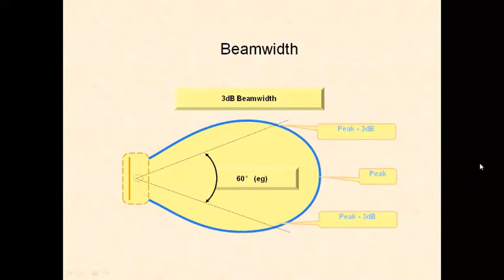So the 3 dB beam width is related to the peak. We are getting 2 points. How are we getting them? It is based upon the maximum field strength divided by root 2. Then we get the 3 dB points here. Draw a line here, and it strikes the field strength pattern at 2 points. These 2 points are called the 3 dB points. If we take the angular separation between these 2 3 dB points, we call it the 3 dB beam width.